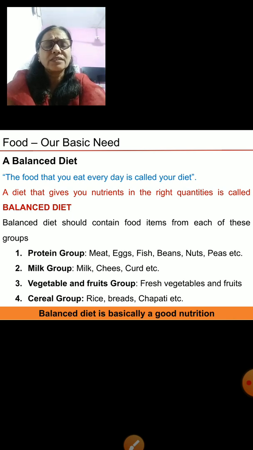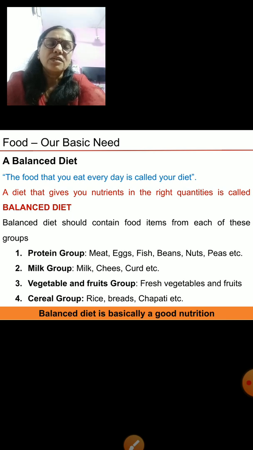What are the nutrients? Yes, we discussed yesterday the nutrients: carbohydrates, fats, proteins, vitamins and minerals. All these nutrients should be in the right amount, the right quantity, and then it makes your balanced diet. This you have already learned. We are just brushing up your knowledge, okay, of what you have learned in the previous classes.